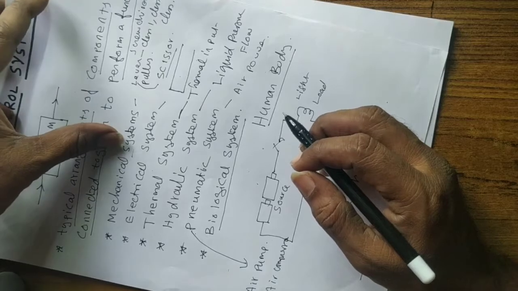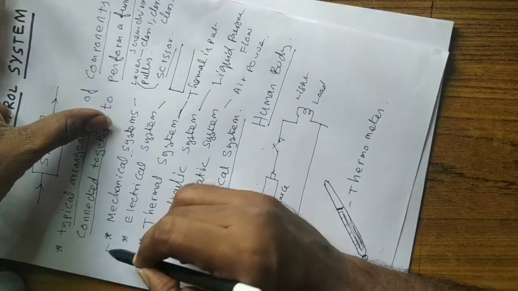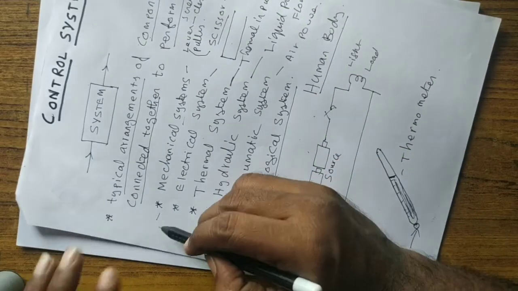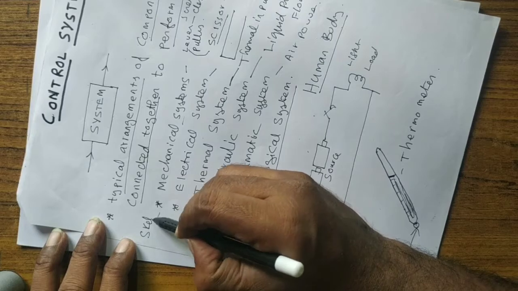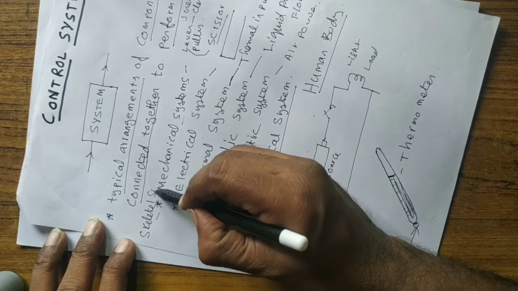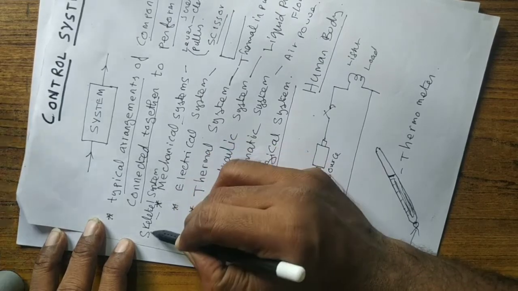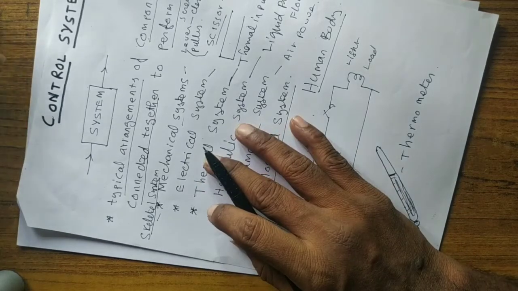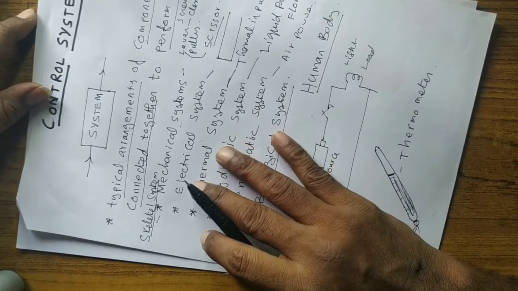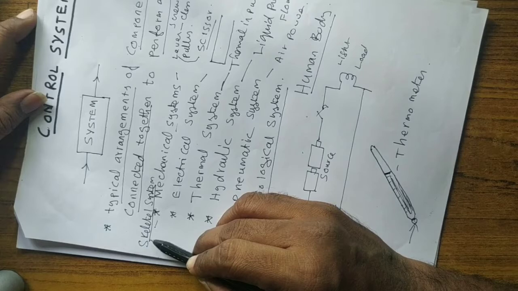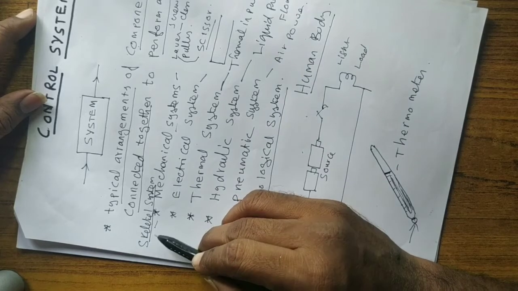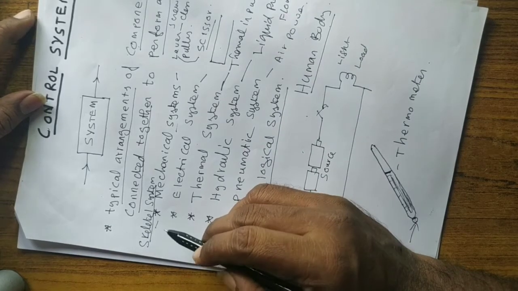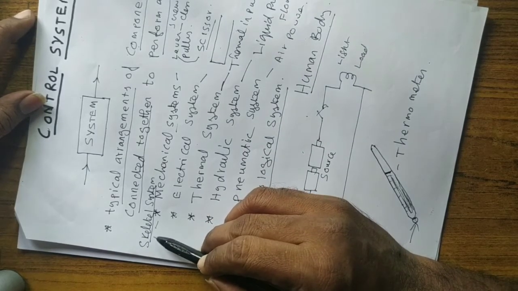these kinds of systems. So the mechanical system in our human body is nothing but the skeletal system. It gives the structure to the human body. Without the skeletal system, the human body will not have any structure, right?